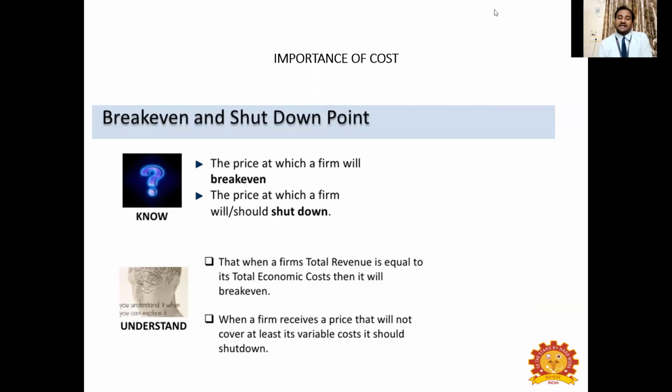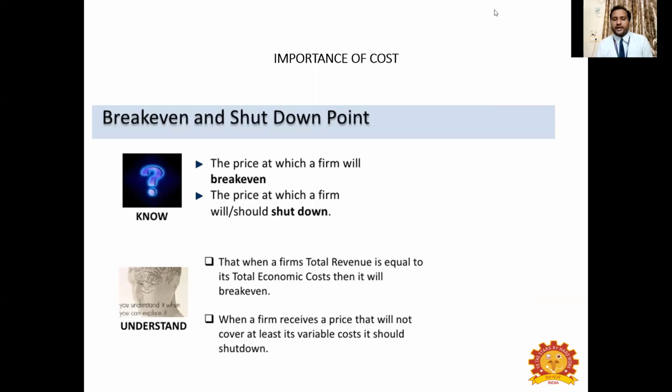So in that sense, when you keep on reducing the cost, you will get more and more benefit, right? And cost can be used to make some decisions in your business, some important decisions. Such decisions are of two types.